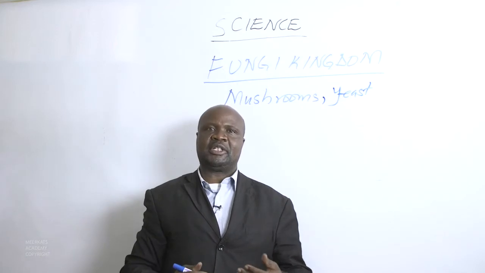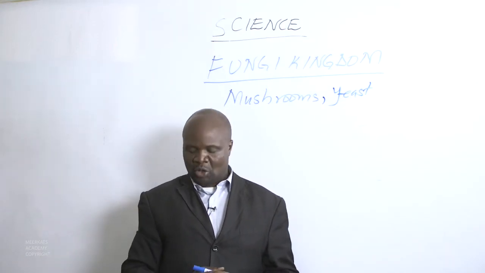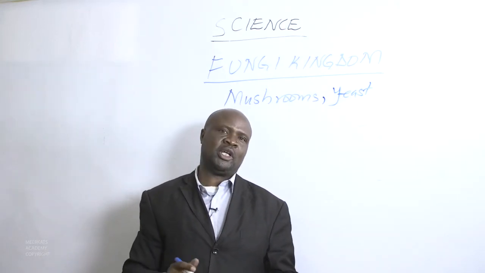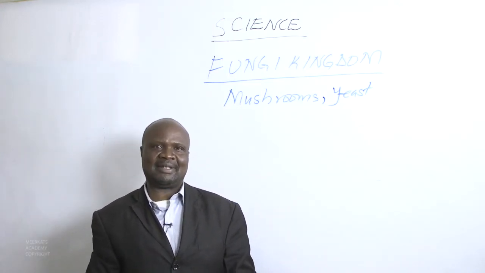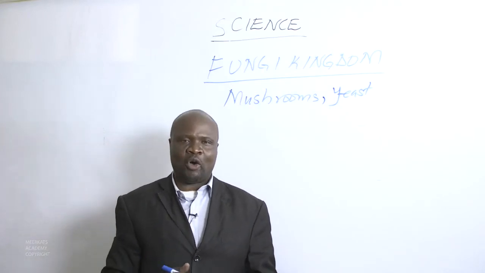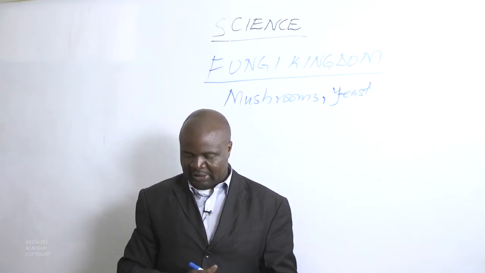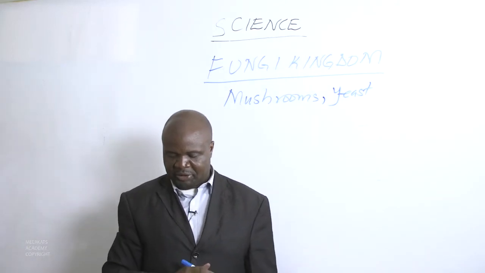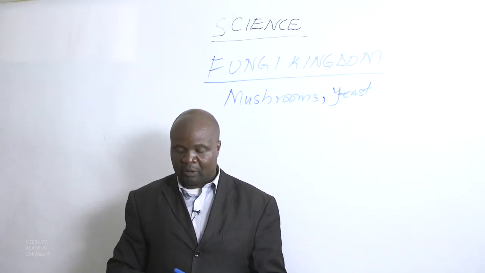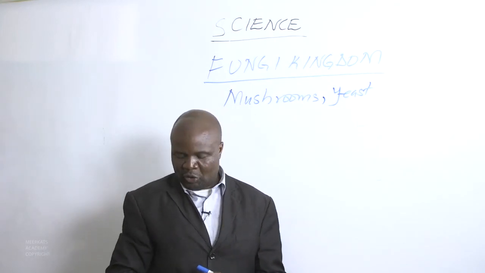Yeast, we cannot see unless we are using a magnifying lens or a microscope. Only then can you see what a yeast is. But the activities that yeast does are well known. So we are saying yeast are very small, and they can only be seen through a microscope, or they are microscopic.